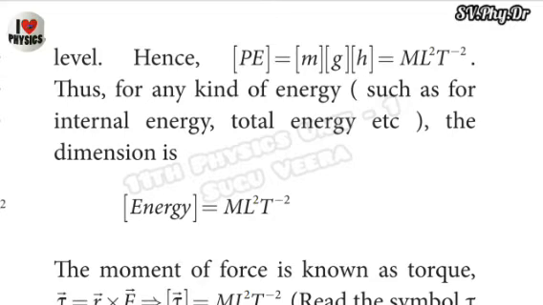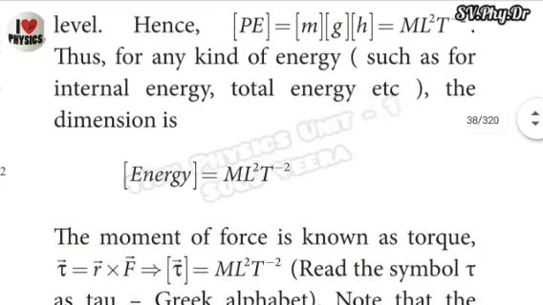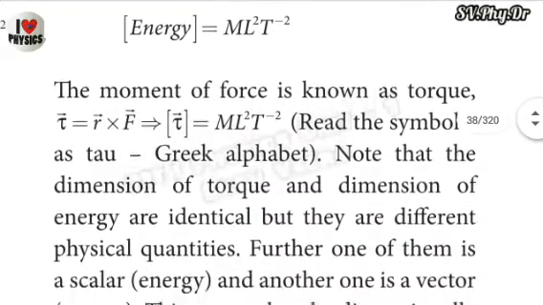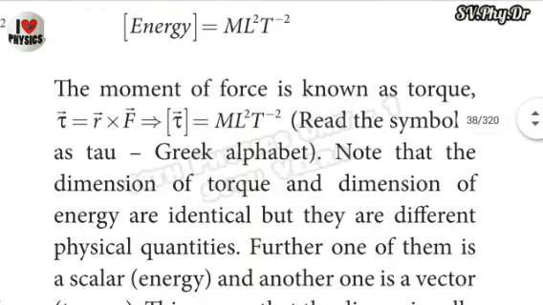Moment of force is known as torque. Torque, tau vector, is equal to distance into force. That means small r vector cross F vector. The dimension of torque is M L^2 T^-2. Read the symbol as tau.